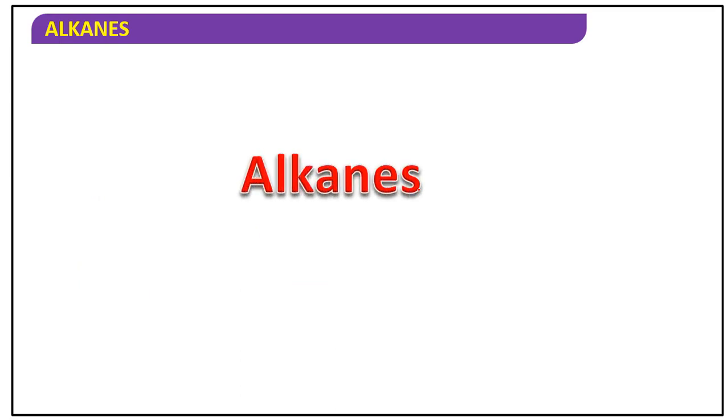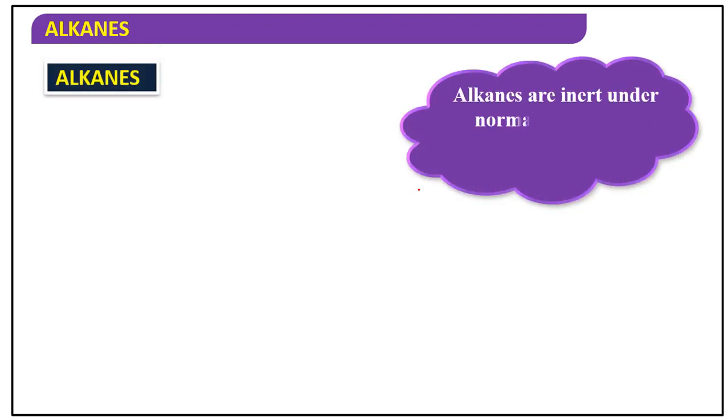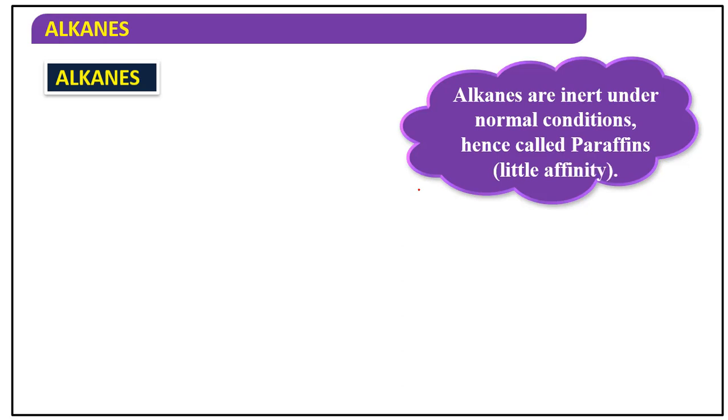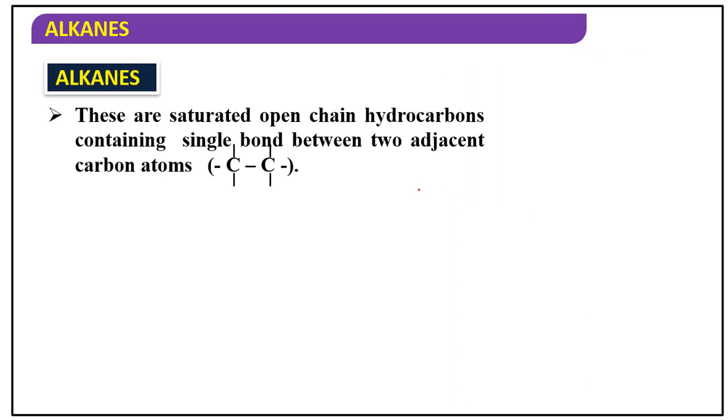Next, main topic now, alkanes. Alkanes are inert under normal conditions, hence called paraffins. Paraffin means little affinity, meaning less reactive. Those are called paraffins. For example, a candle is nothing but alkanes, paraffin wax. These are saturated open chain hydrocarbons containing single bonds between two adjacent carbon atoms, alkanes.